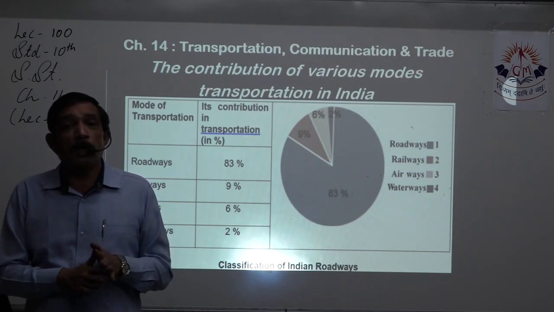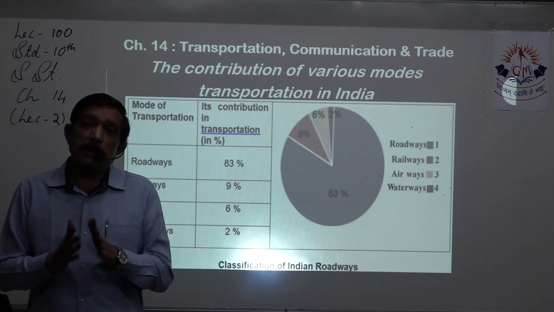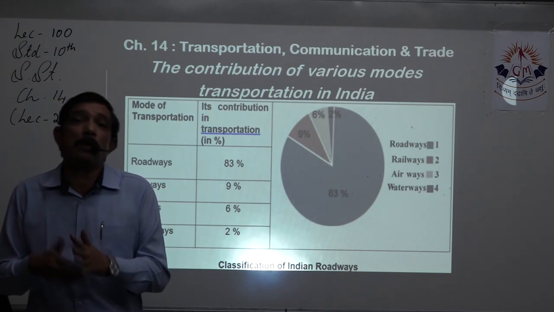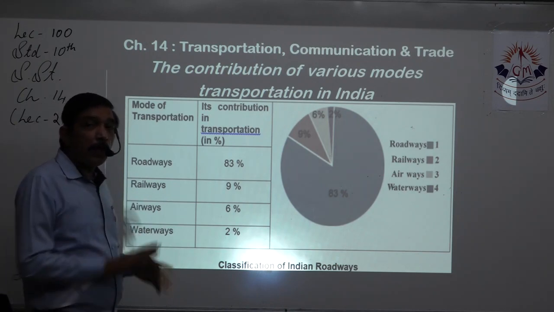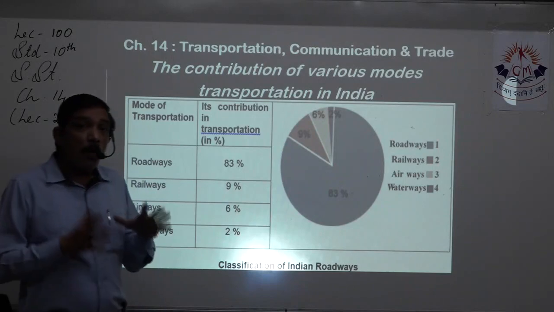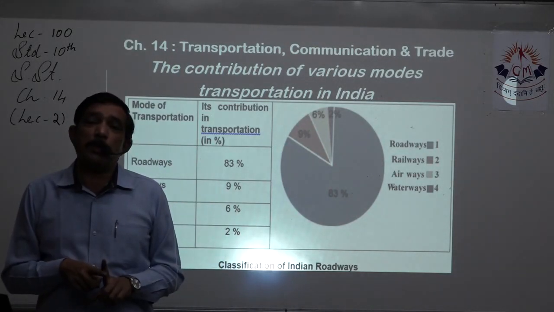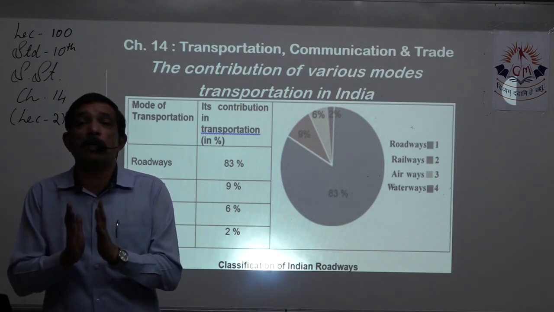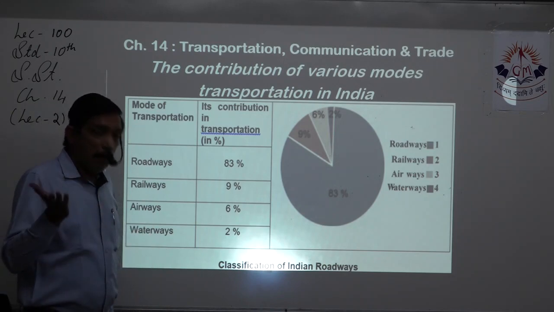If we are using water, it can be the rivers, the lakes, the seas or the ocean. All that comes in waterways. If we are using air, out of all the transportation that we use, what percent is airways? What is the contribution of the airways in transporting men and material?